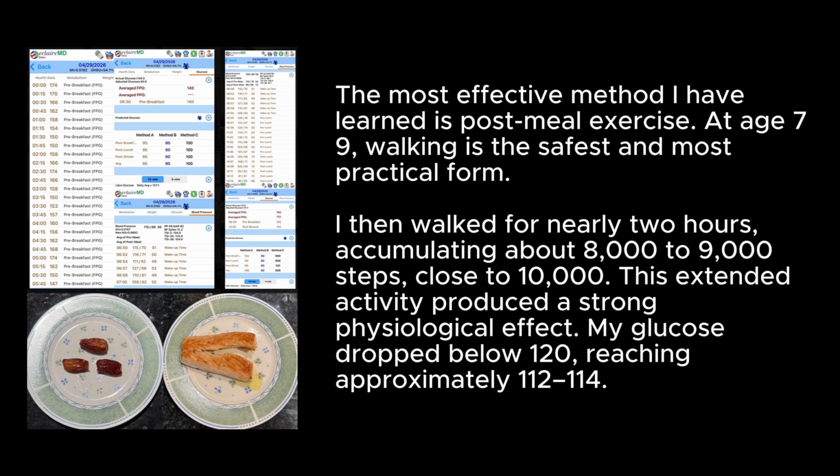The most effective method I have learned is post-meal exercise. At age 79, walking is the safest and most practical form. I then walked for nearly 2 hours, accumulating about 8,000 to 9,000 steps, close to 10,000. This extended activity produced a strong physiological effect. My glucose dropped below 120, reaching approximately 112 to 114.